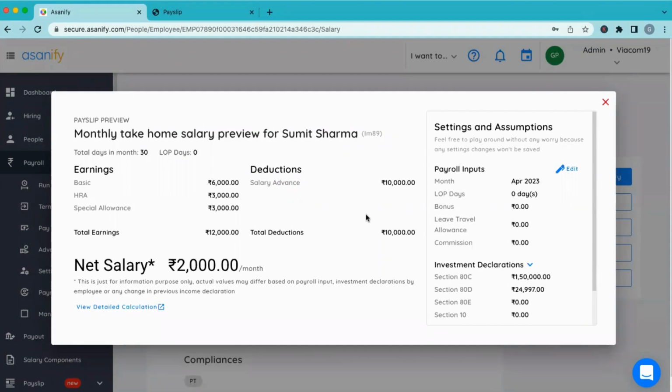By the way, there's a system check also. For example, if your net earnings is supposed to be 12,000 and you try to give an advance of 15,000, it will reject, because the expected net salary for this month should be more than the deduction that you're trying to make.